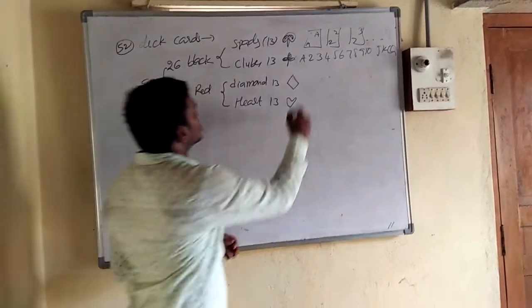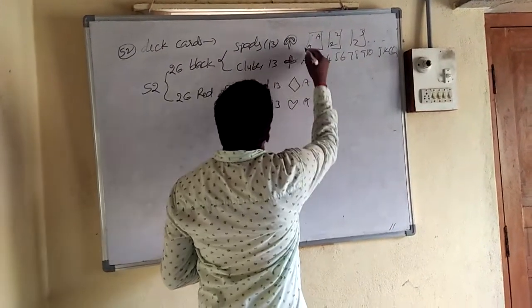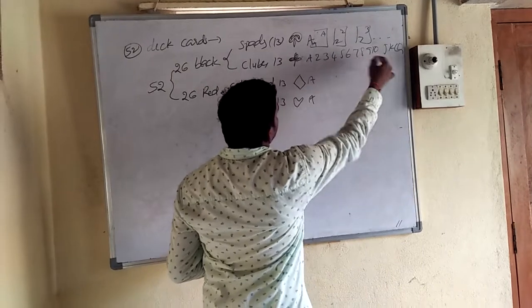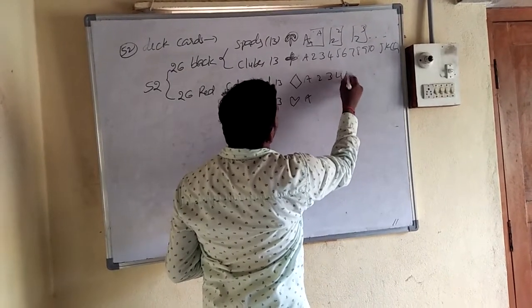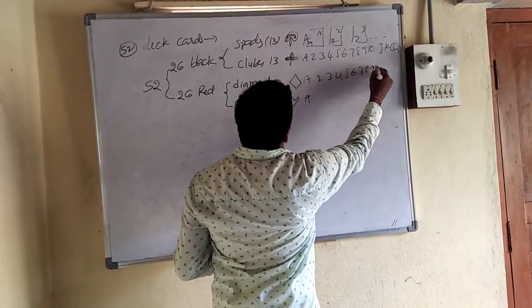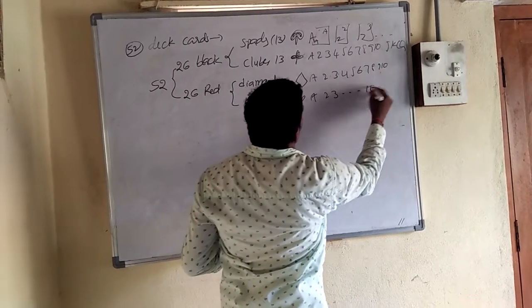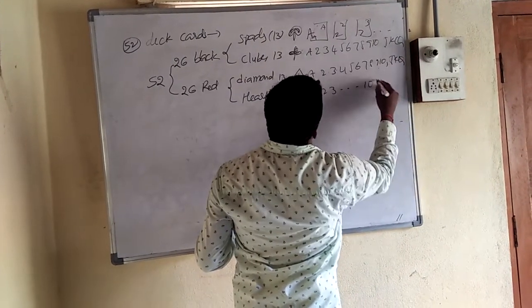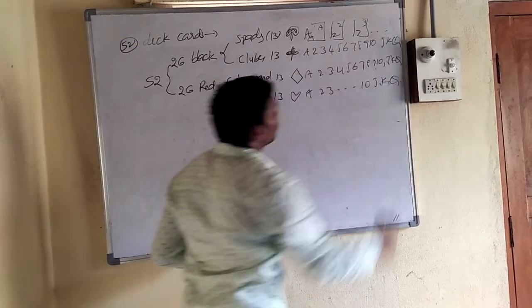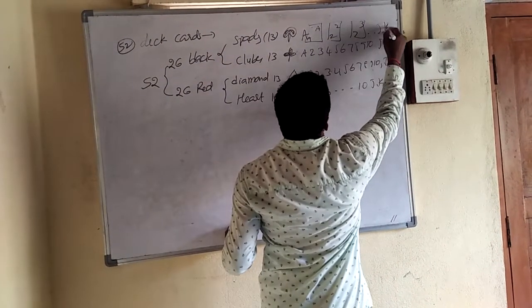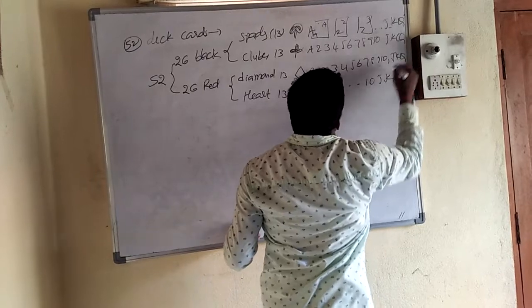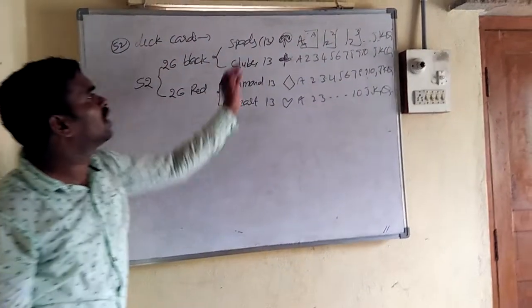Here A, 2, 3, 4, 5, 6 and so on are called numbered cards. And J, K, Q are called face cards. How many face cards are there? 1, 2, 3, 1, 2, 3, 1, 2, 3, 1, 2, 3. So 12 face cards overall.